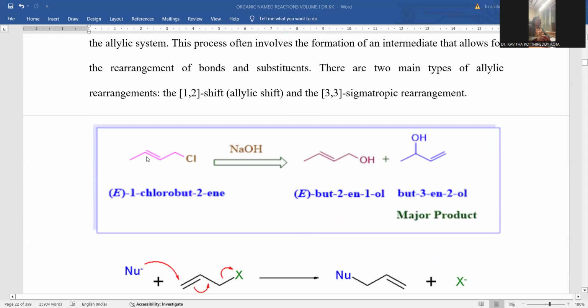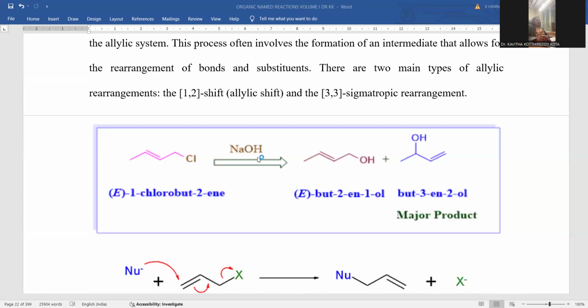If you want to observe, this is the allyl chloride, we can say. With respect to the double bond, if the alpha position contains a functional group, that is called an allylic functional group. Here the allylic carbon atom resides with the chloro functionality, so we can say allylic chloride. According to IUPAC nomenclature, 1-chlorobutadiene is the name.